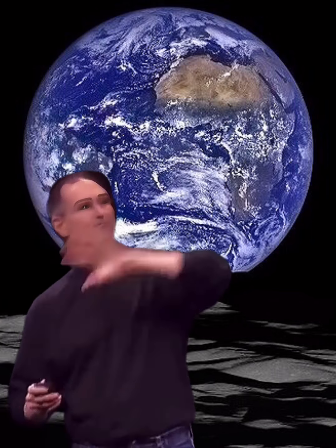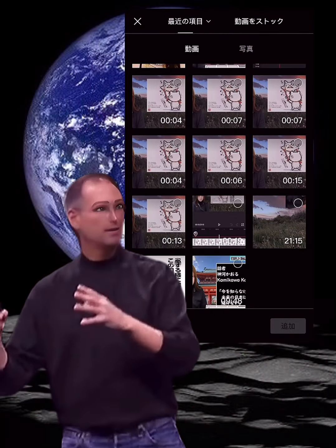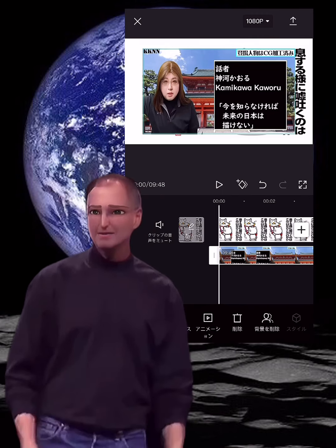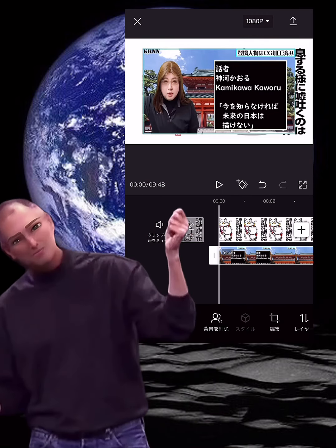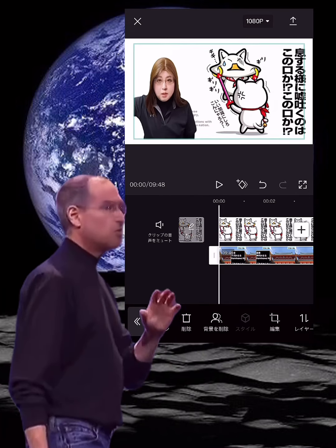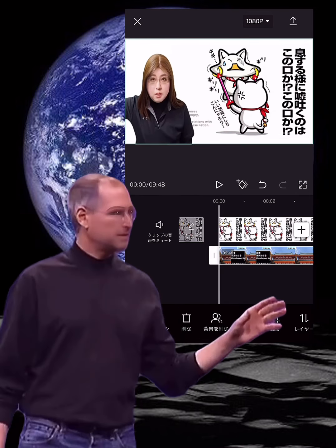Also, I will introduce the amazing function of CapCut. It is a function called Delete Background. This is a breakthrough. Until now, I've seen quite a few apps that make the background of still images transparent. There was no app to make the background of the video transparent. This feature of CapCut can be used for main videos, inset composite videos, and still images.